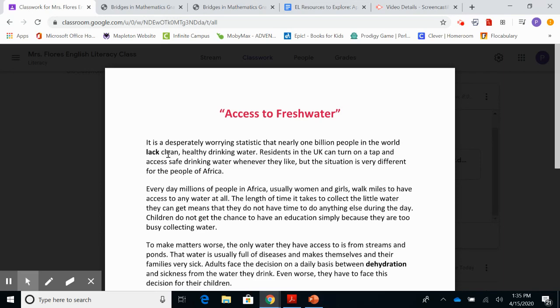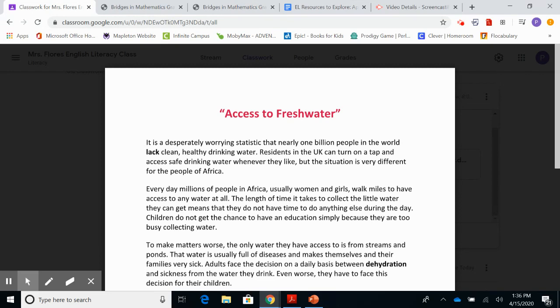So far, I can see that a similarity would be, okay, they both are talking about how not everybody has the same access to fresh water as other people in a different country. Okay, that is a similarity, something that is the same between the 2 texts. So that's something you guys have to think about as you're reading both of these texts. Okay, what is the same?